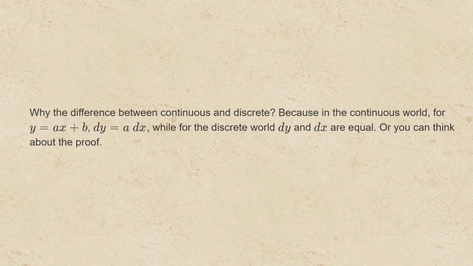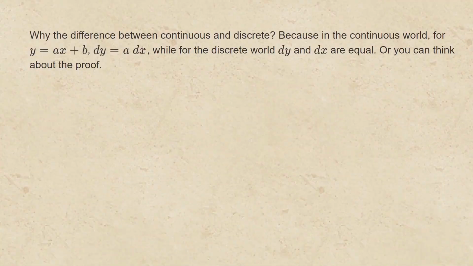The difference is the discrete random variable doesn't divide the density by the absolute value of a. So why the difference between continuous and discrete? Because in the continuous world, for y equals ax plus b, that transformation, the differential of y is a times the differential of x. While in the discrete world, with respect to counting measure, dy and dx are equal. Or you can just think about the proof.